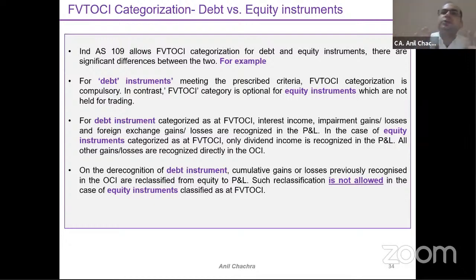So there's a difference between debt investments and equity investments. That's why this discussion is required, because this is a very common thing for every industry, since every company normally does transactions in debt investments as well as equity investments, right? For equity investments, the amount is permanently parked, but for debt investments, the same will be reclassified into the P&L as and when you make a sale.